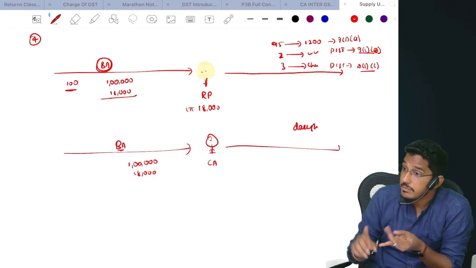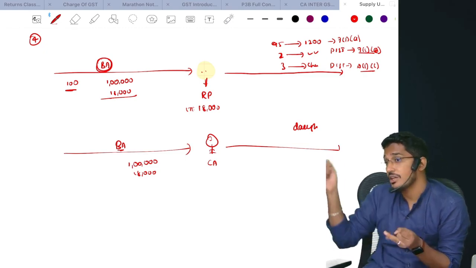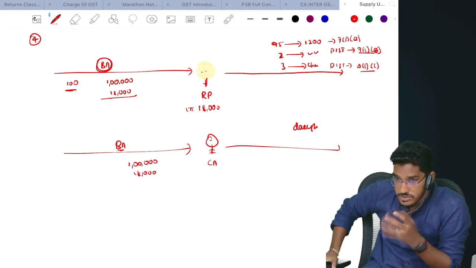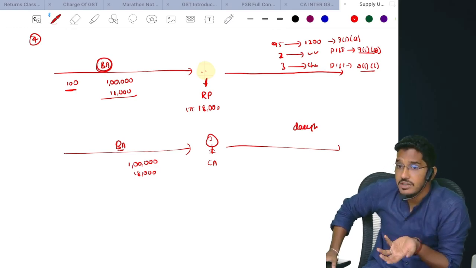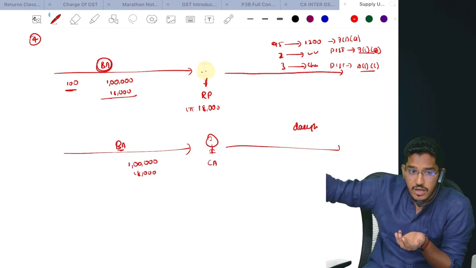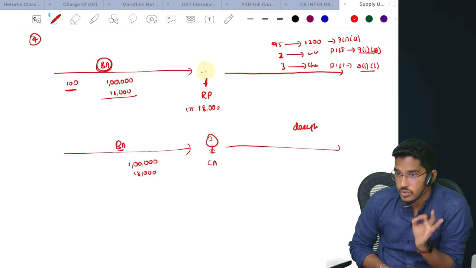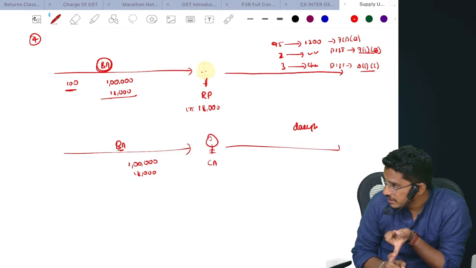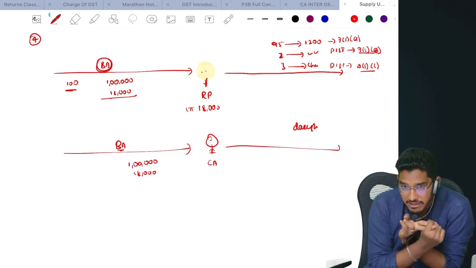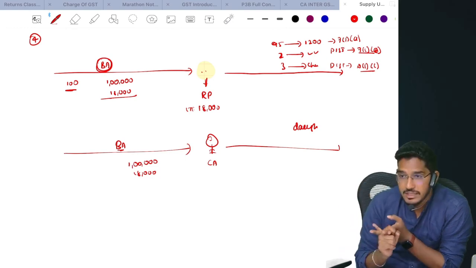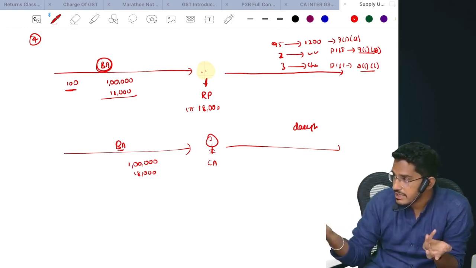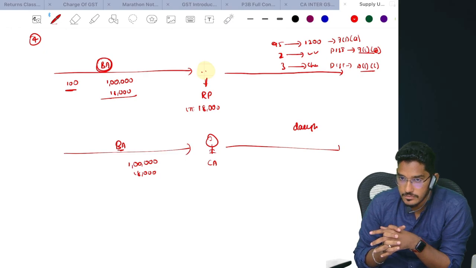Clear? Sometimes ITC will be available, but you have not claimed it. ITC is not blocked. ITC is available, but you have not claimed it. Such an asset, you are transferring later without any consideration. Will that qualify as supply? So, two essential conditions: transfer should have been permanent, and ITC should have been availed. If any one of those conditions is violated, it will not be deemed as supply. Clear? Shall we proceed further now?